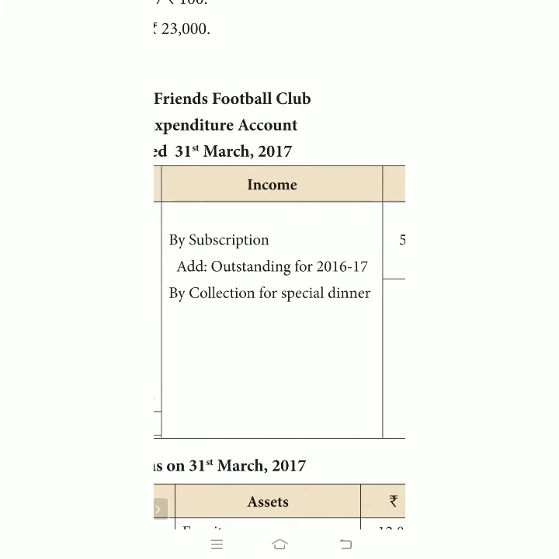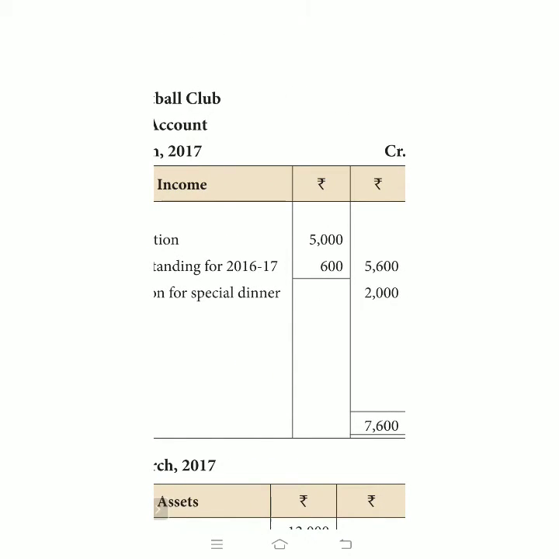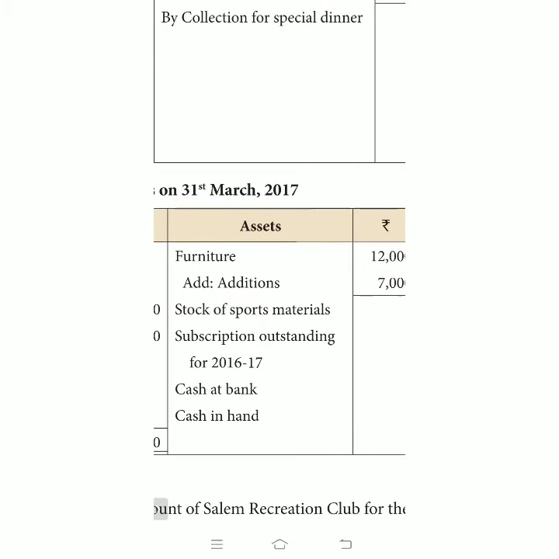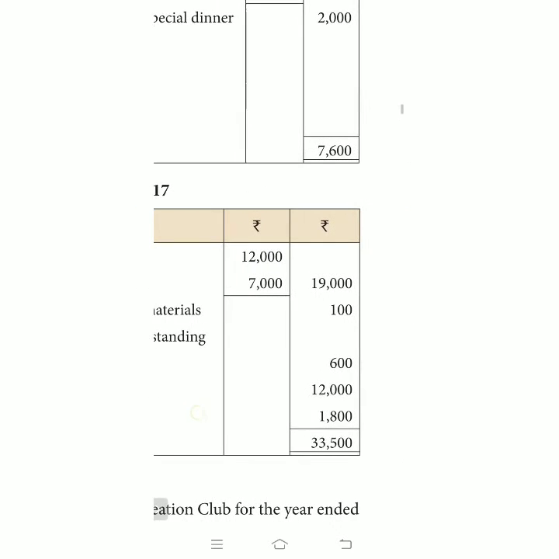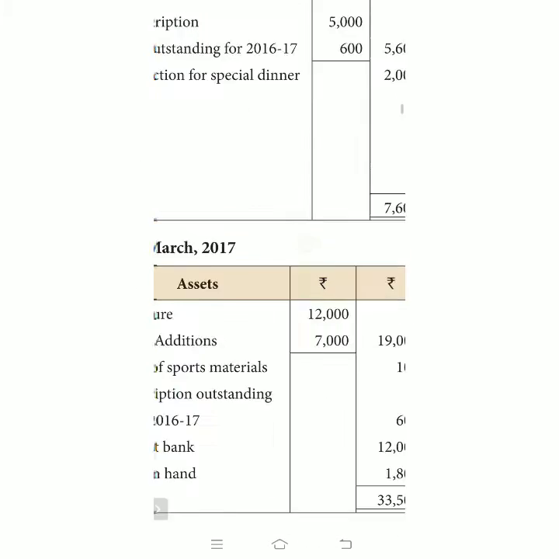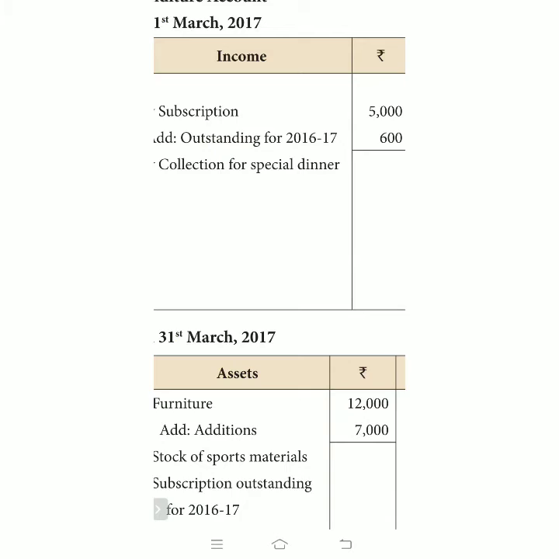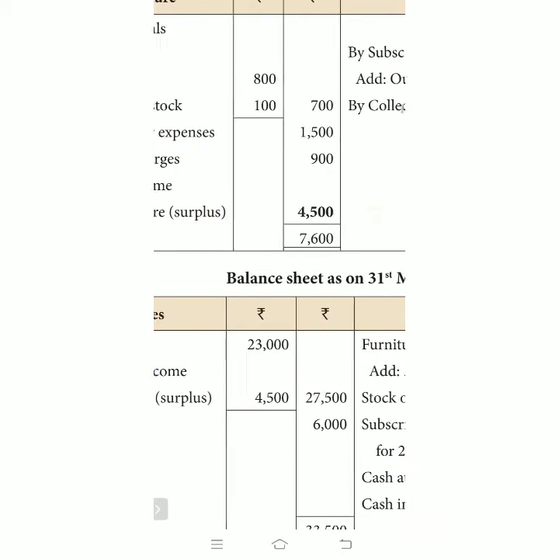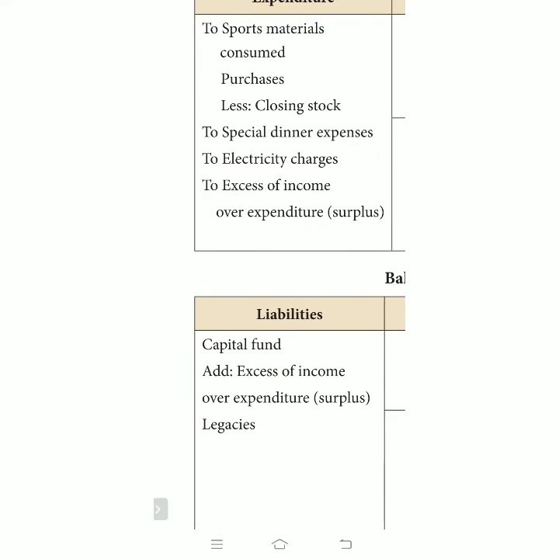Add 600 to subscription, and since the outstanding is an asset, it is also shown on the asset side. I hope you understand very properly.